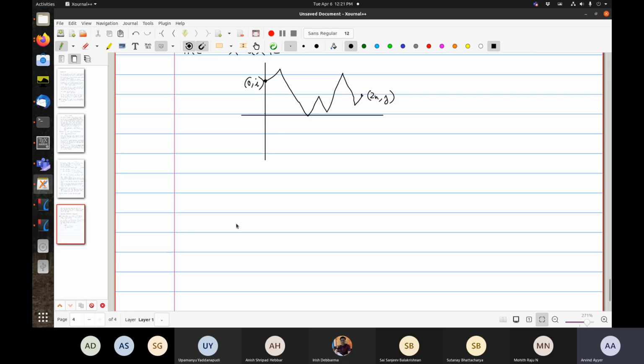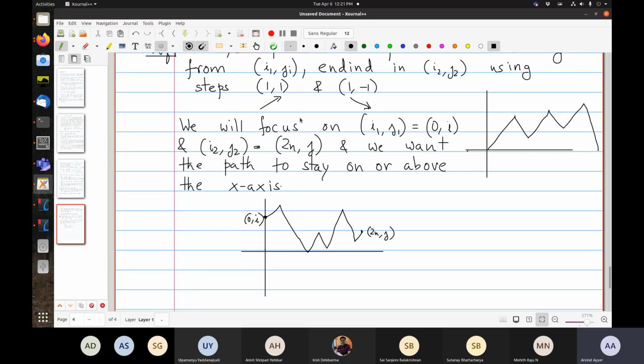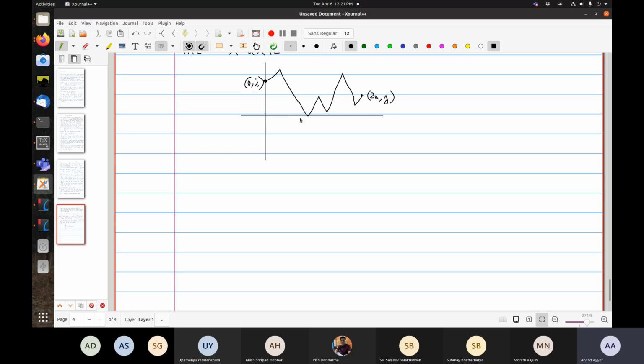Okay, so you want to count how many such paths there are, and I'll tell you the motivation in a second. So let N_{2n}(i,j) be the number of such paths.